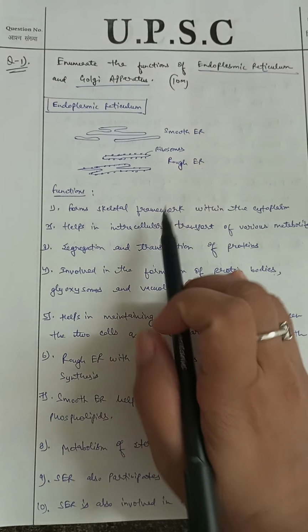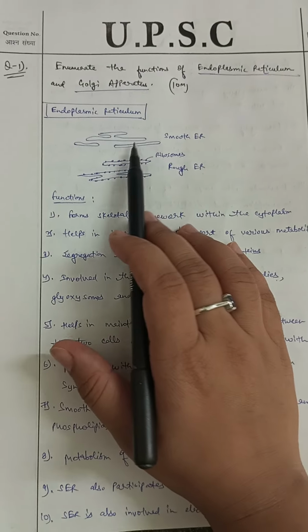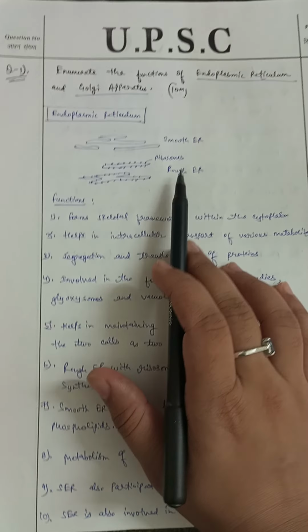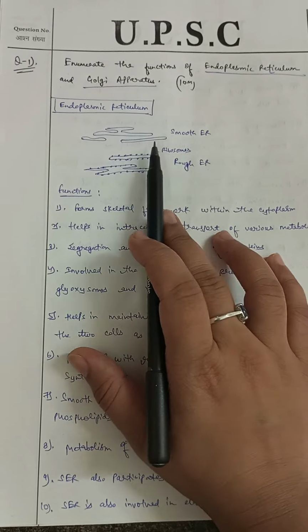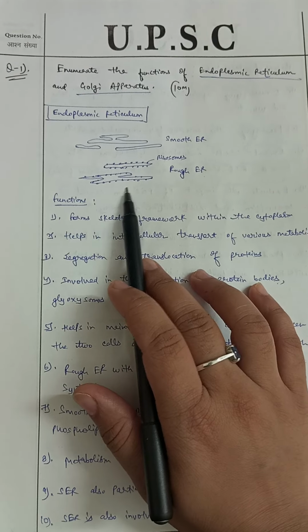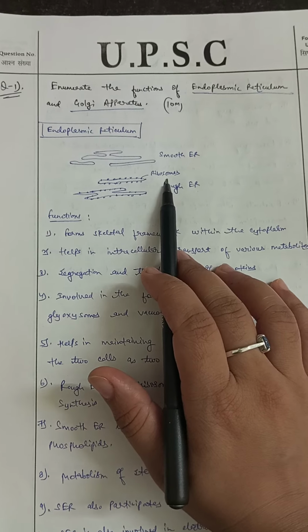So this is the diagram of endoplasmic reticulum. Endoplasmic reticulum is of two types, smooth endoplasmic reticulum and rough endoplasmic reticulum. In smooth endoplasmic reticulum, ribosomes are not present over it, while in rough endoplasmic reticulum, ribosomes are present over it. And the main function of ribosomes is protein synthesis.